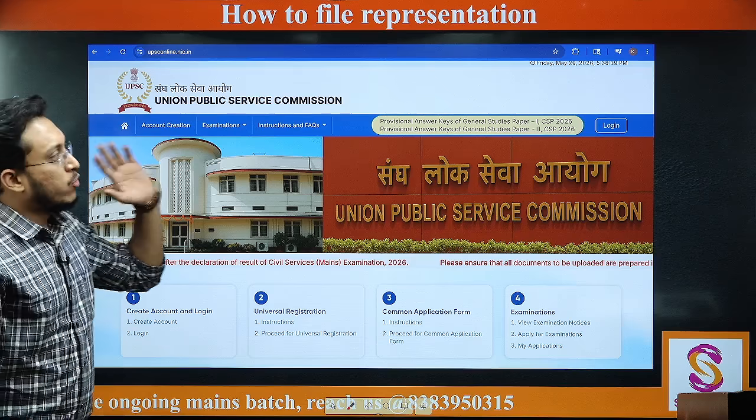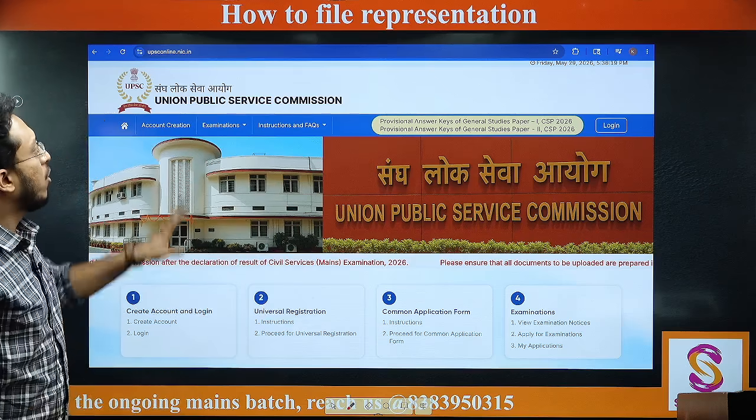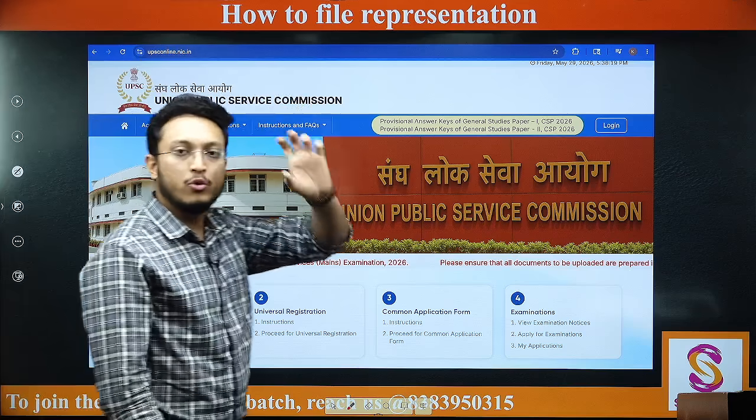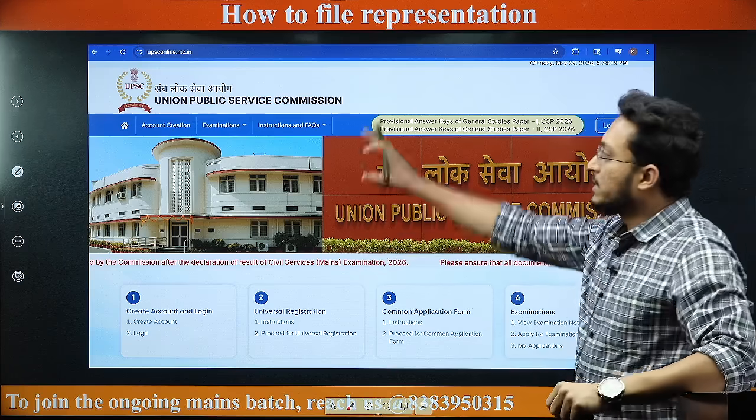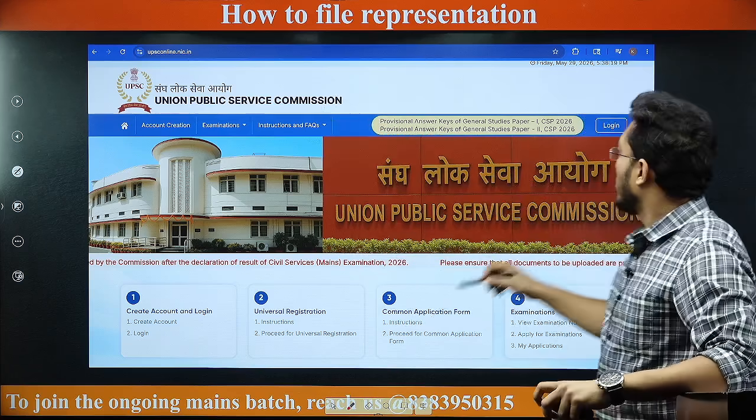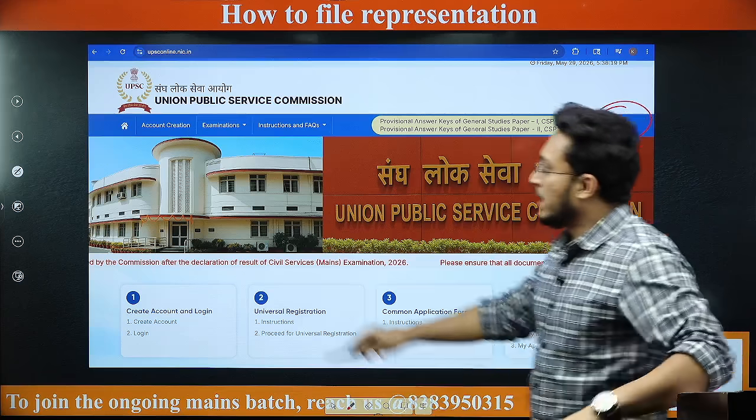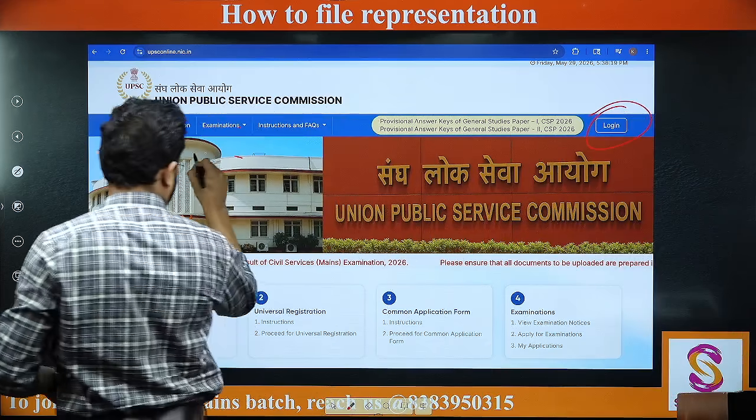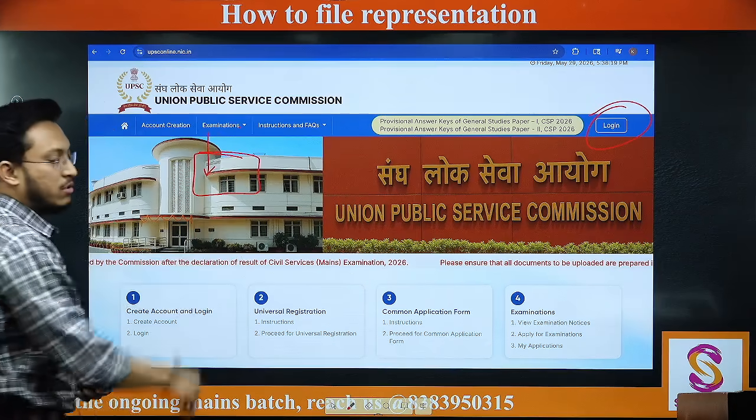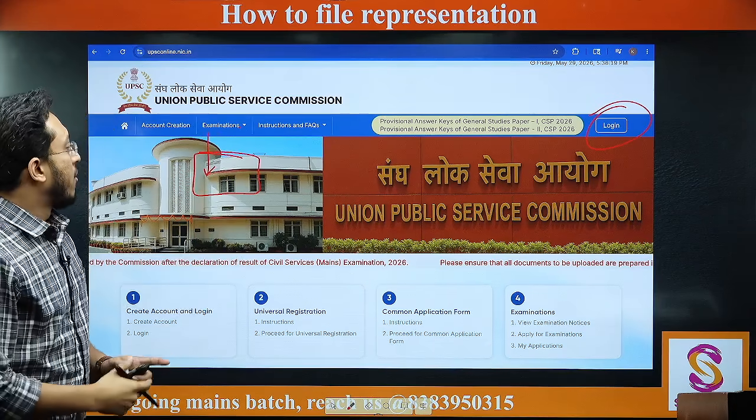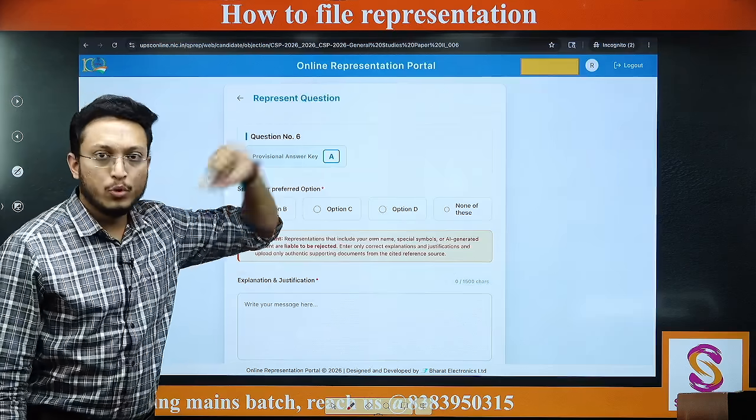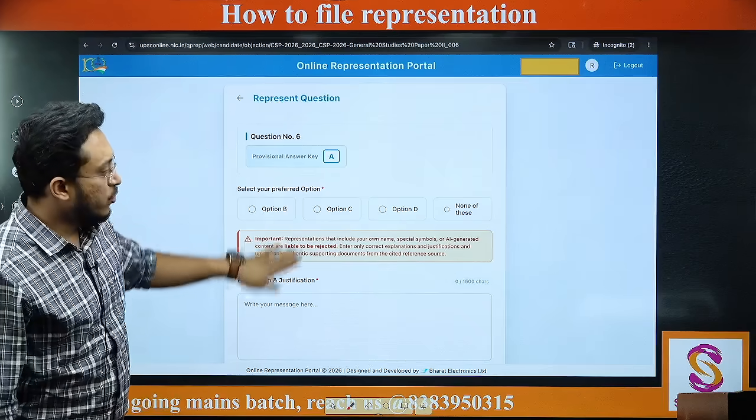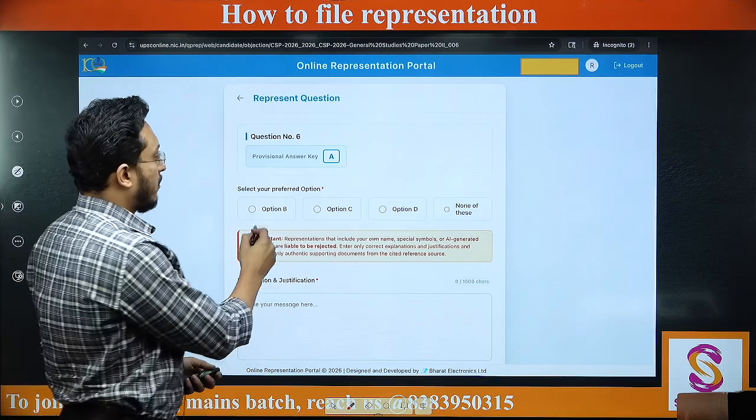Now talking about how to file representations, you can log on to upsconline.com or you can directly go to the link that has been given for that. But अगर link नहीं है आपके पास, directly log on to upsconline.com, आप log in करो. Here in the examinations tab, you will see the last option as representation, filing of representation here. So one online representation portal will open. Here you can select the question number and whatever is the preferred answer.